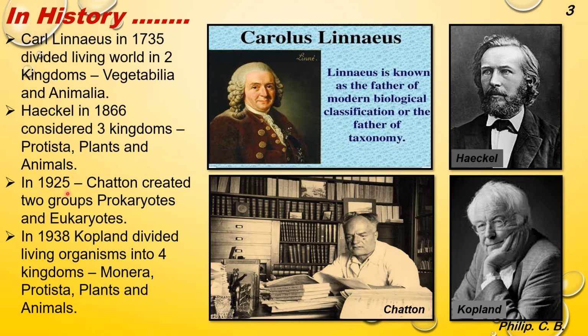Then further in 1925, Chatton created two groups, prokaryotes and eukaryotes. In 1938, further, Copeland divided living organisms into four kingdoms, Monera, Protista, plants and animals. Now this prokaryote, eukaryote are based on the presence of cells, the primitive and the present cells. And based on that, Monera and Protista.